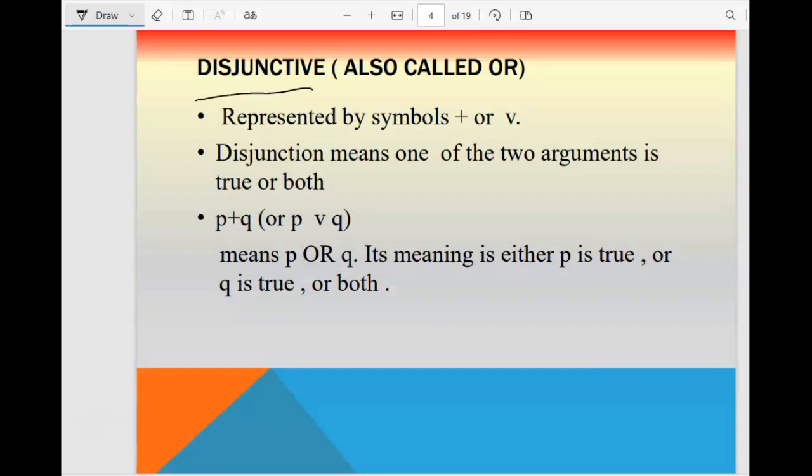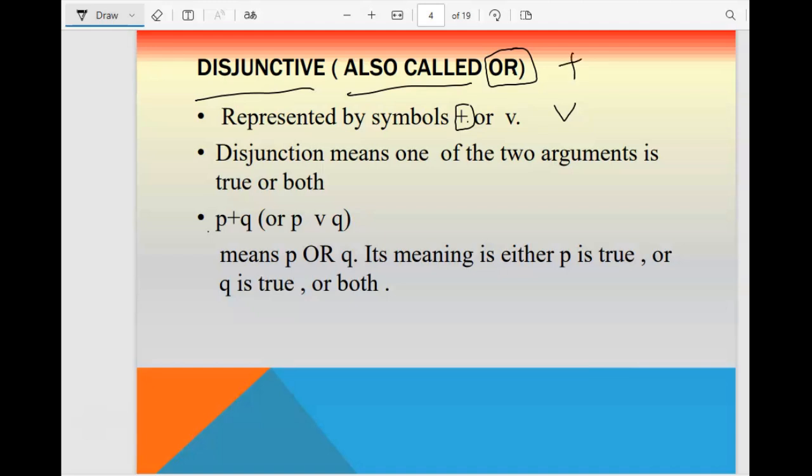So we have disjunction, also called or. Okay, this is also called or. So the 3 points are given here. This or is actually represented by the plus sign, or it looks like this V, the arrow downwards. So this plus sign is for or.